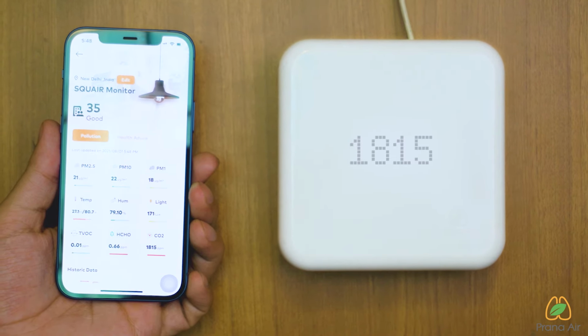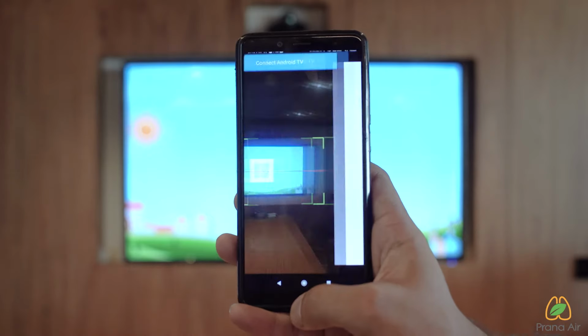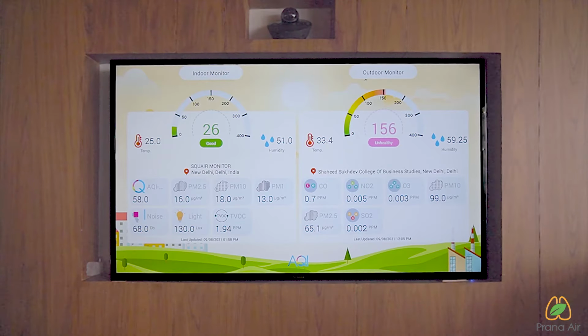The data displayed on the monitor can be cross-checked in real time on the mobile application. You can also access the data on your smart TV through the AQI application.